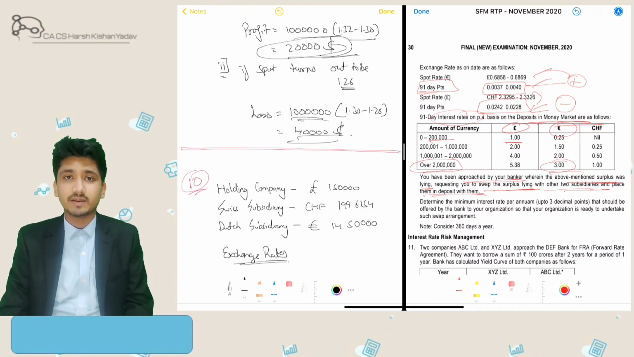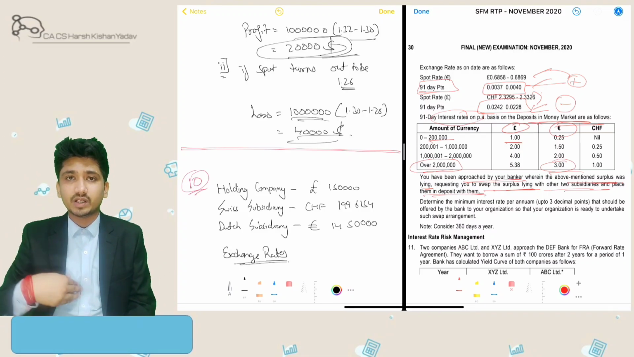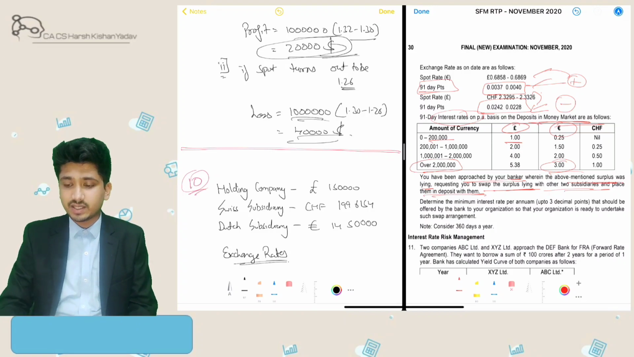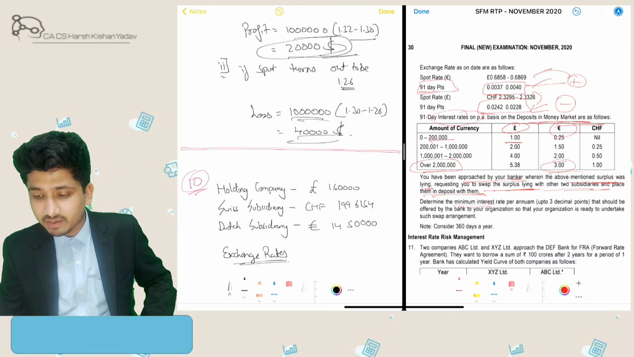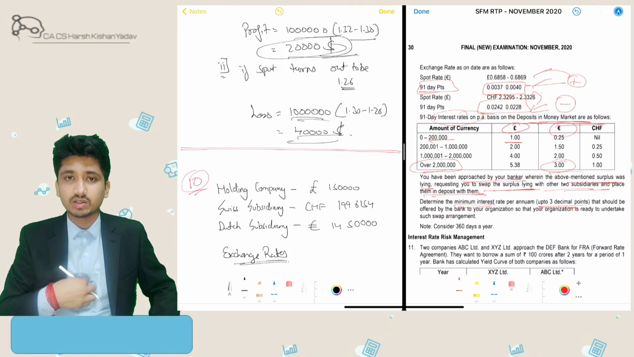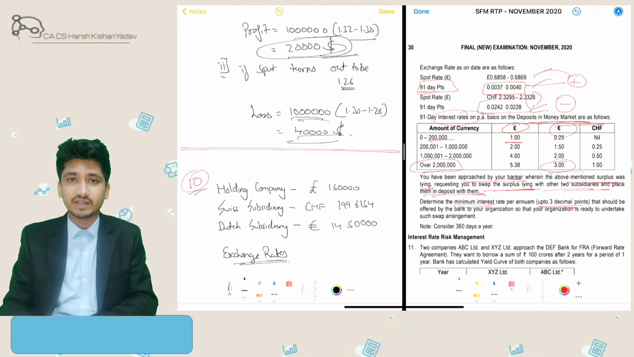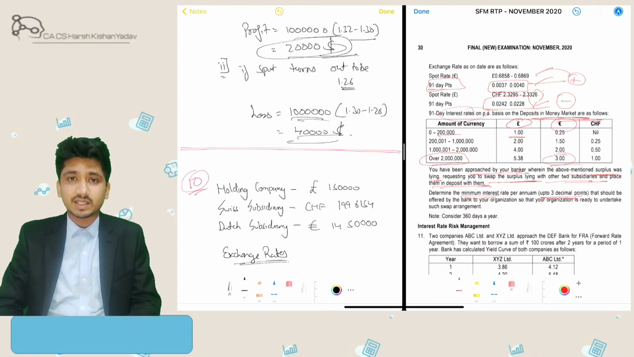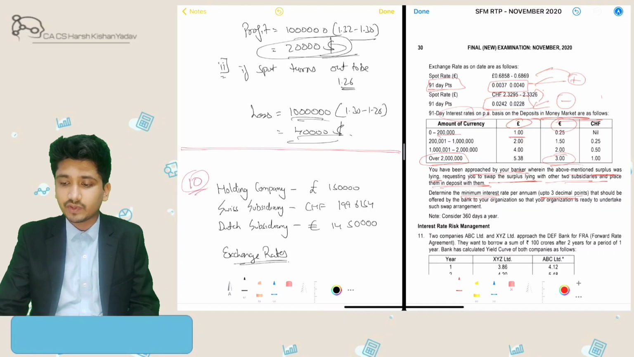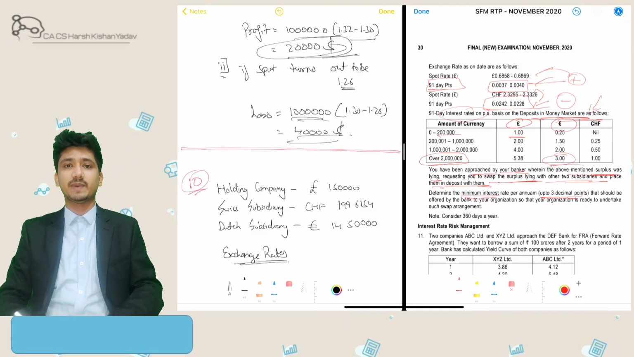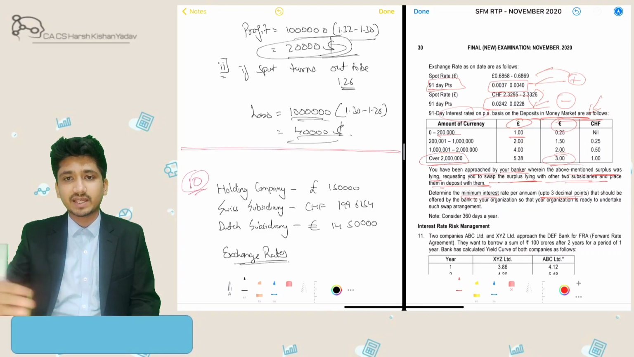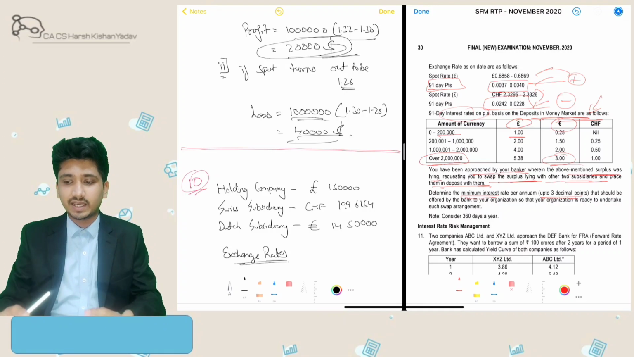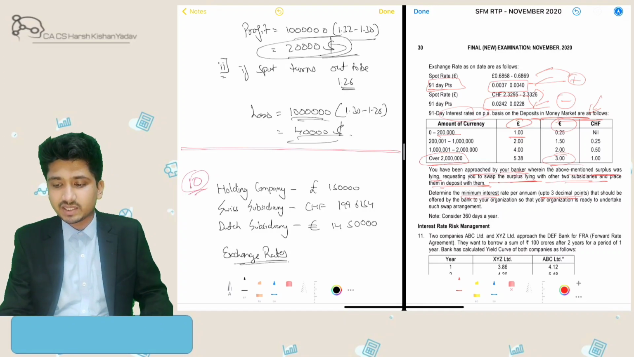So what he is asking the holding company is: you just repatriate the funds to your respective currency now, and for 90 days you park it in our currency itself. So we need to determine the minimum interest rate that the banker should be quoting to us, so that this whole transaction becomes beneficial to us. For that, we will first evaluate what the interest earning would be if I park the funds in the respective countries in their respective currencies, and then after 3 months, on the forward rate, when I repatriate it to my parent company, what my net gain would be, and I'll compare that net gain with what this banker is offering me.